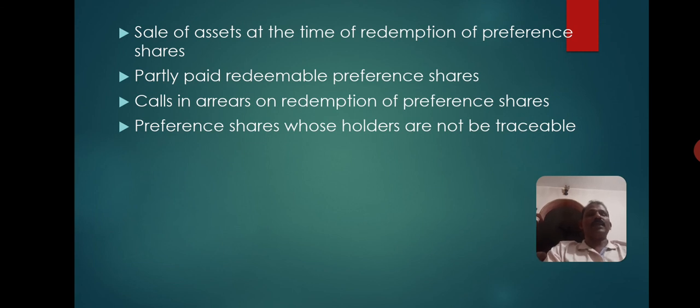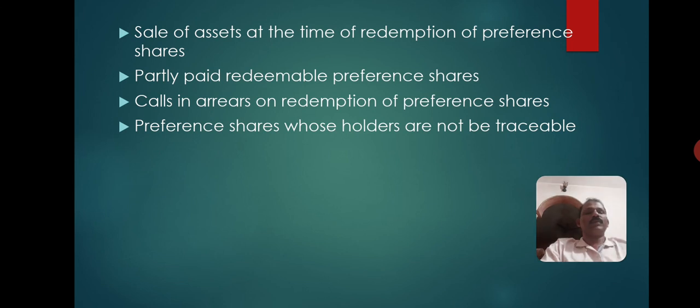Then certain aspects like sale of assets at the time of redemption of preference shares. The usual entry for the arrangement of cash: the company may decide to sell. Then partly paid preference shares: if preference shares are partly paid, they have to be made fully paid by making a call. Then calls in arrears at the time of redemption: if on some preference shares call money is due from the shareholders, those are calls in arrears. Then the amount on calls in arrears, in the sense the amount due from shareholders towards a call on those shares, has to be excluded. Only the other shares where there are no calls in arrears have to be refunded or repaid.